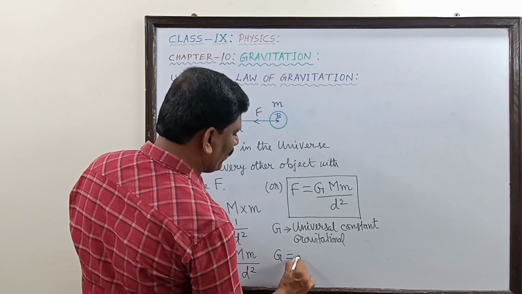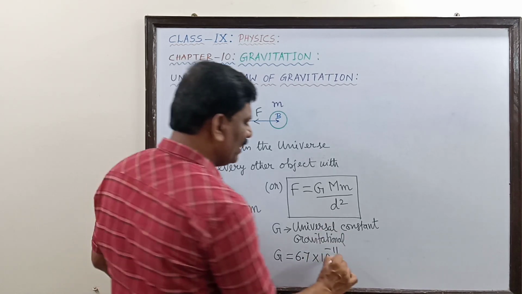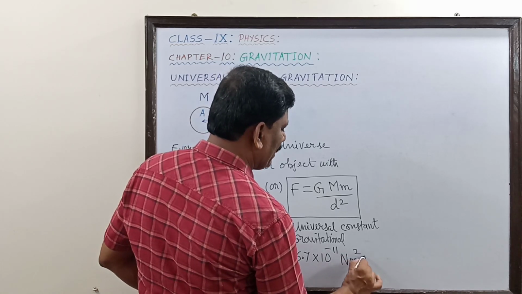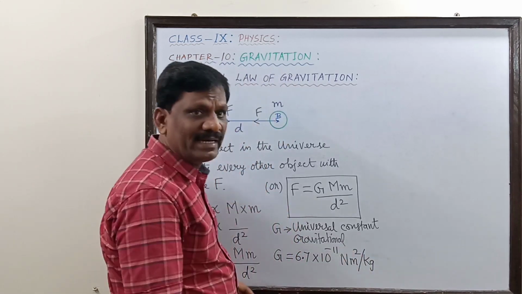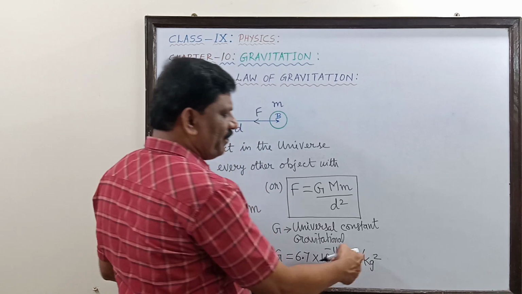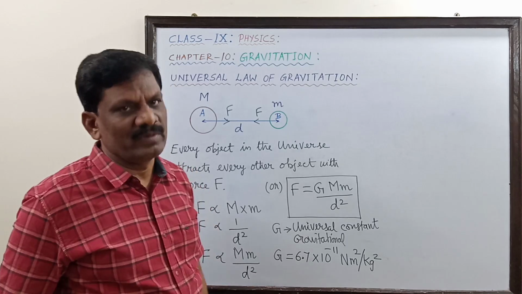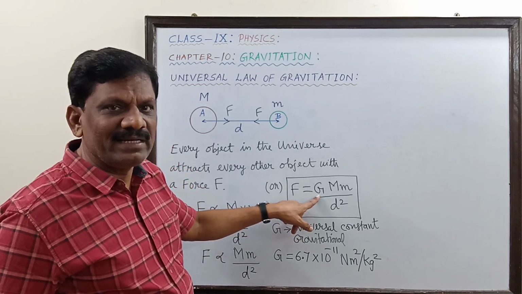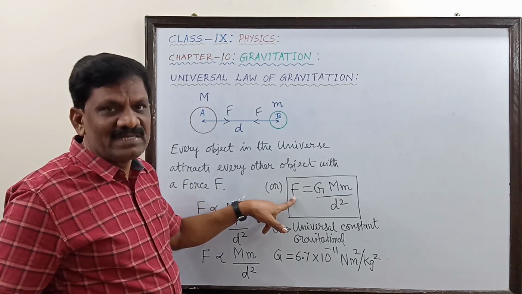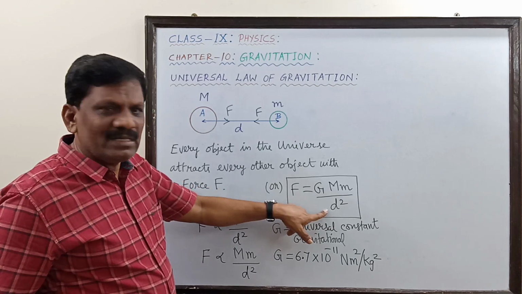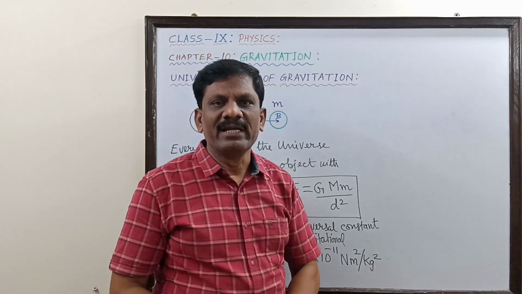Its value is capital G equal to 6.7 into 10 to the power of minus 11 Newton meter square per kilogram square. You can write per kilogram square with a slash, or you can write kg power minus 2 also. So the unit is Newton meter square per kilogram square. You see here G is on the right hand side. Shift this d square to the left hand side. The unit of F is Newton and d square is meter square, so F d square by M m gives the unit Newton meter square per kilogram square.